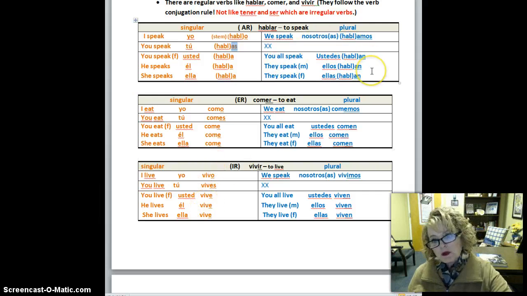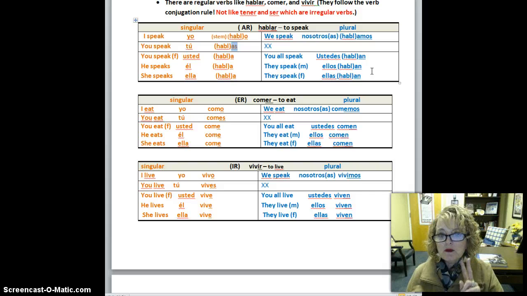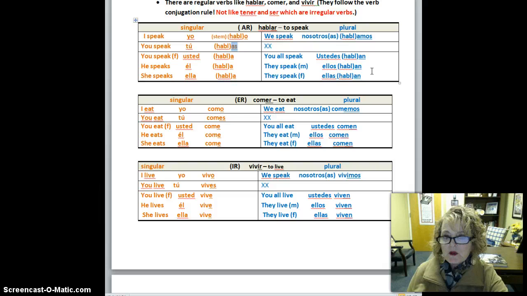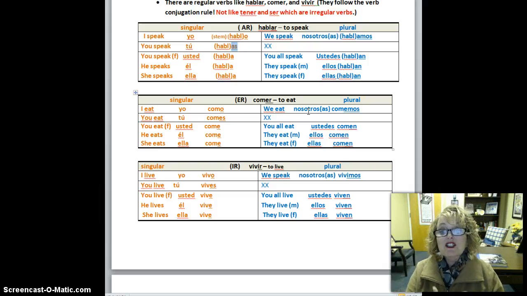Now let's look at the plural side. This means that more than one person is doing the action. If I want to say we speak, I say nosotros hablamos. If I want to say we eat, and it's two girls, I would say nosotras comemos. Still an ER.